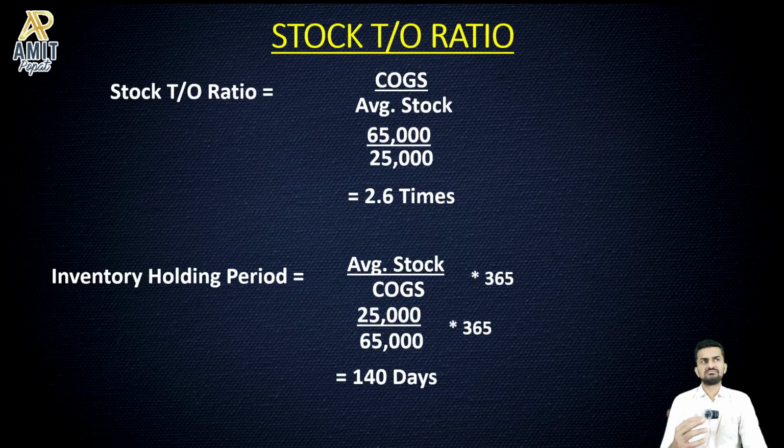Inventory holding period, I would not say higher is better. It's lower is better, because of course it is the inverse of that formula as well. So if the inventory holding period is lower, that means the company is able to procure its material in such a beautiful way, like using JIT and all that. And if we talk about finished goods, this typically means the company has been able to sell the goods that it is producing in a better, more efficient way.